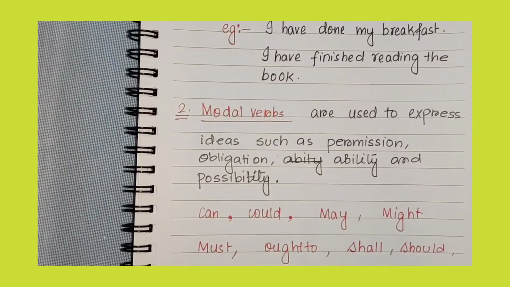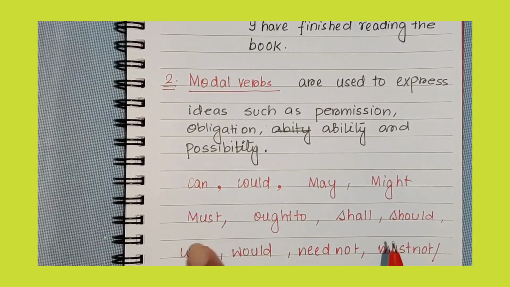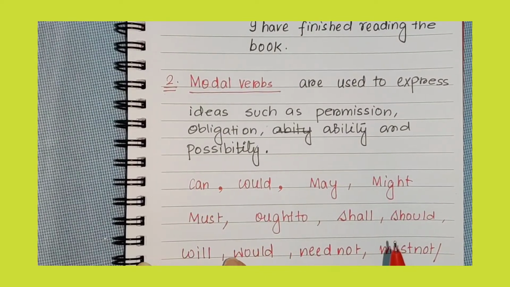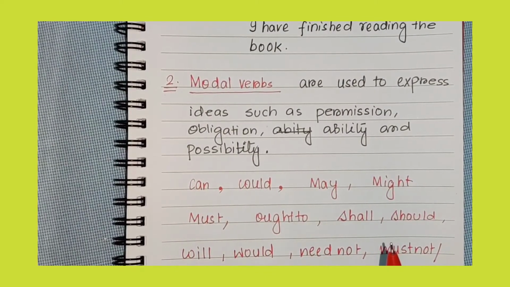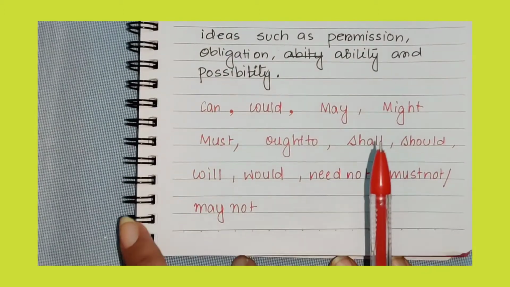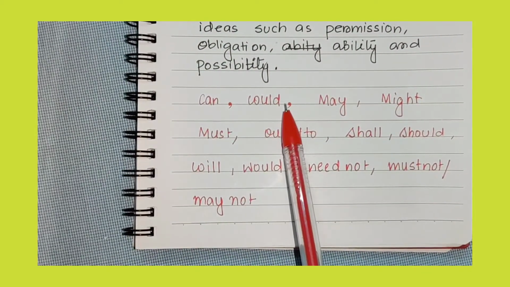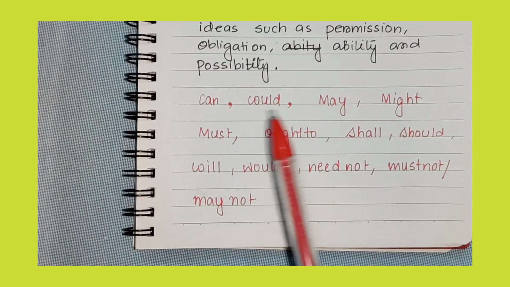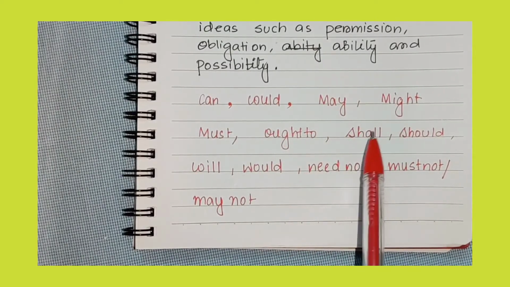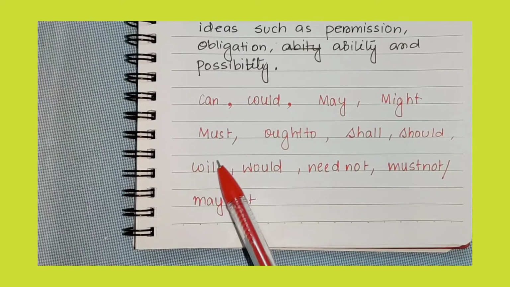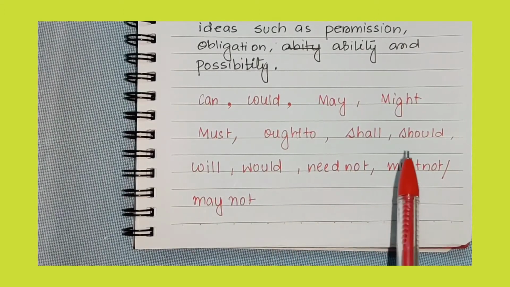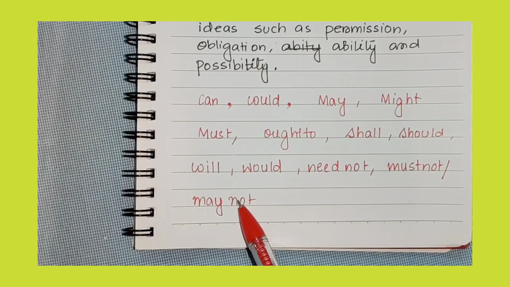Now let's come to the next type of helping verbs, that is modal verbs. Modal verbs are basically used to express ideas such as permission, obligation, ability and possibility. Here are some of the modal verbs: can, could, may, might, must, ought to, shall, should, will, would, need not, must not or may not.